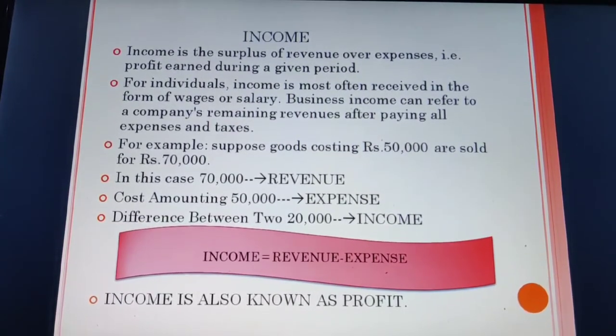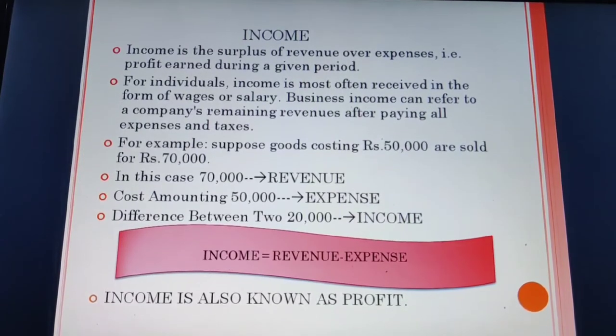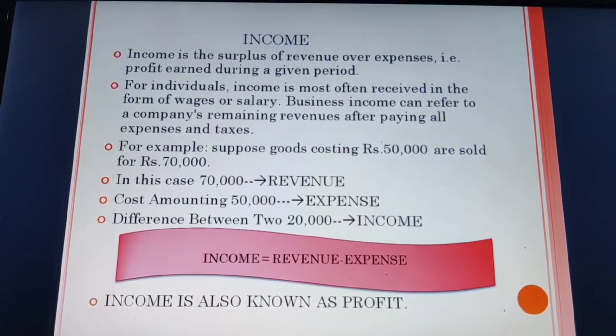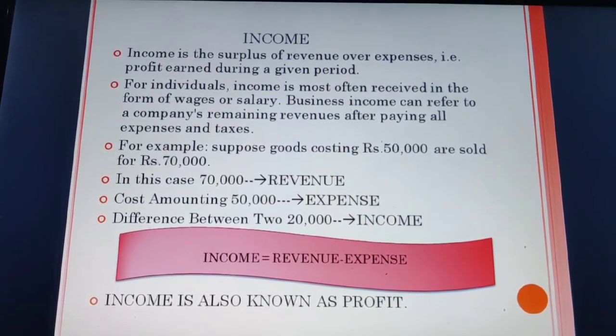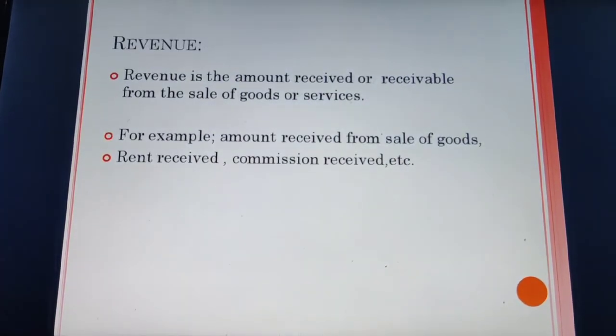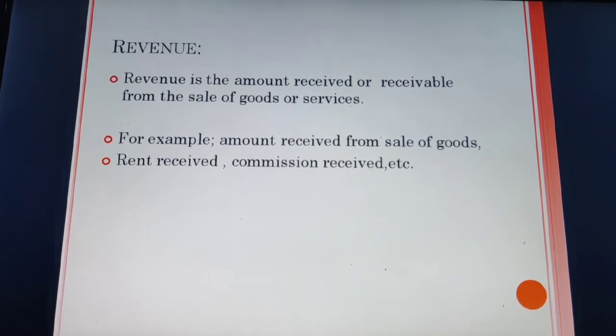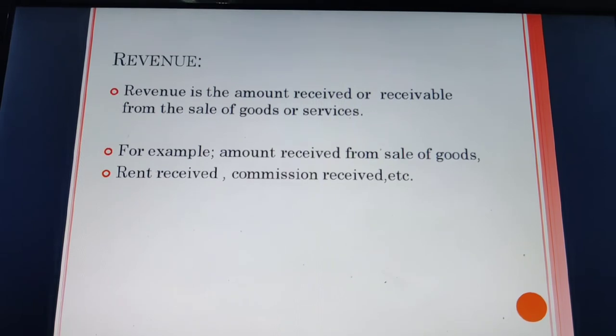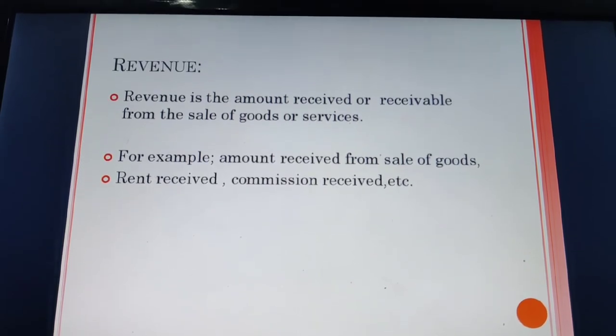For example, suppose goods costing rupees 50,000 are sold for rupees 70,000. In this case, rupees 70,000 is your revenue, that is the amount received or receivable from the sale of goods or services you have sold, or basically what you are receiving becomes your revenue.